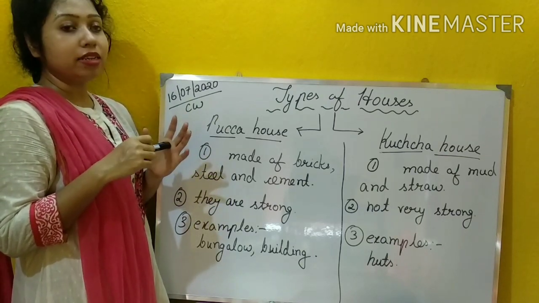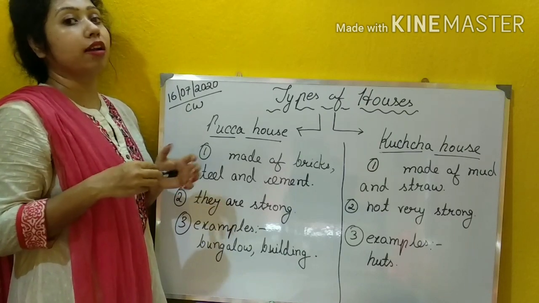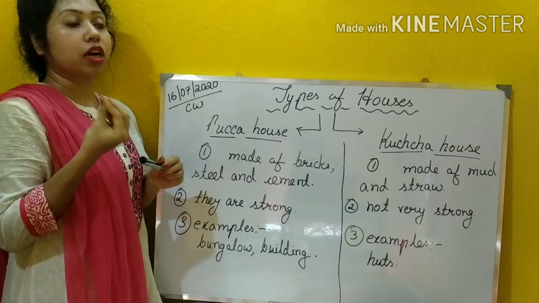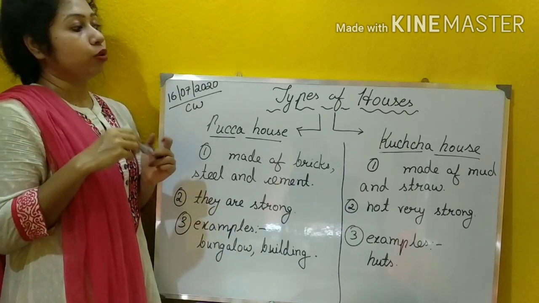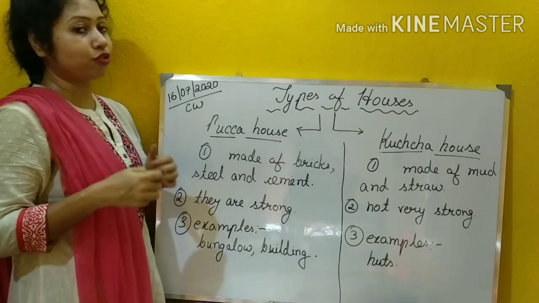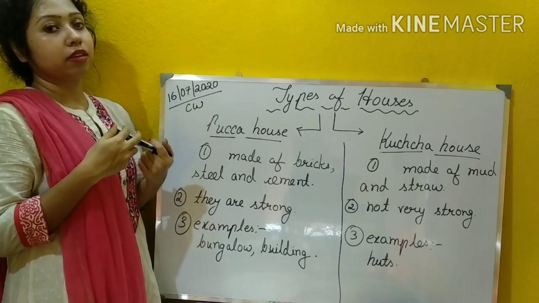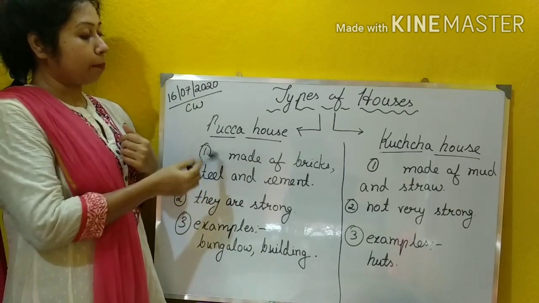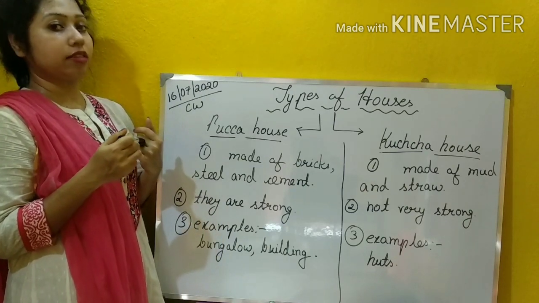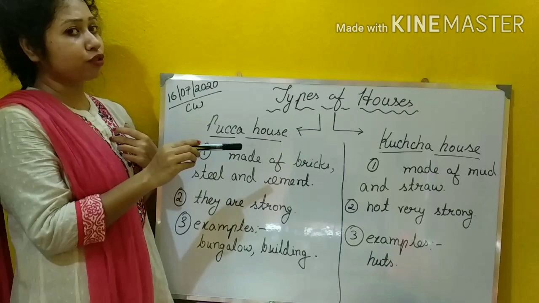Because mud হচ্ছে কাদা, straw is dried twigs or grass, শুকনো ঘাস বা বিচুলি. তো now you think if a house is made up of mud and straw, তাহলে তো পরে কি হবে? ভেঙে যাবে. Okay, whereas a pakka house will not do that. ঠিক আছে? So this is very strong and that is not so strong.